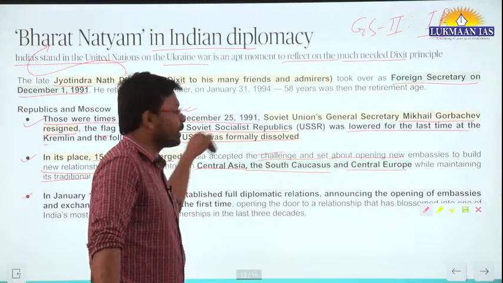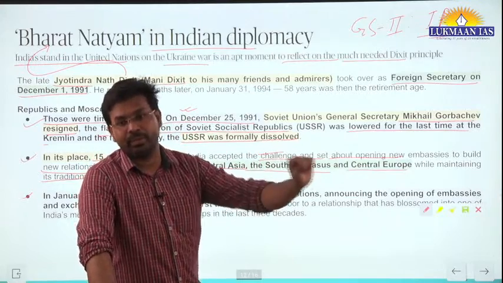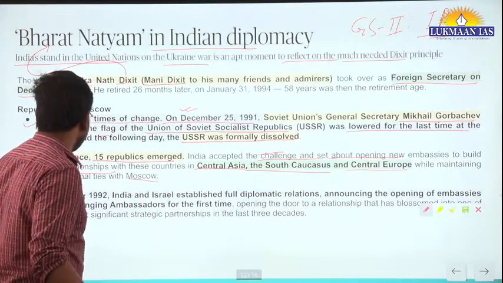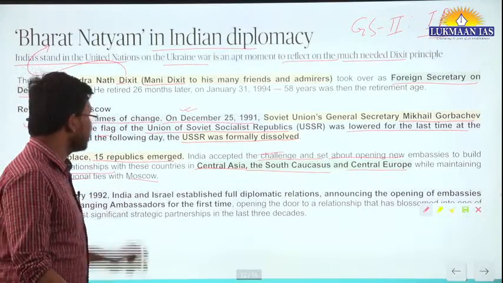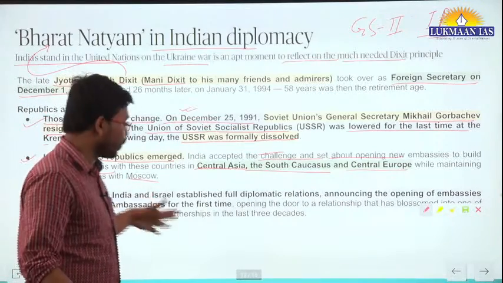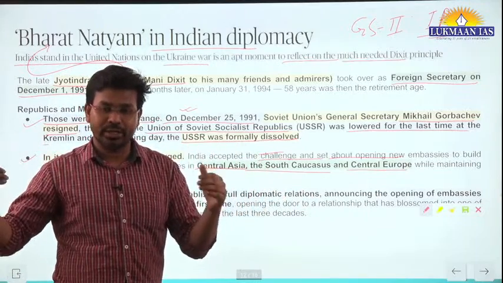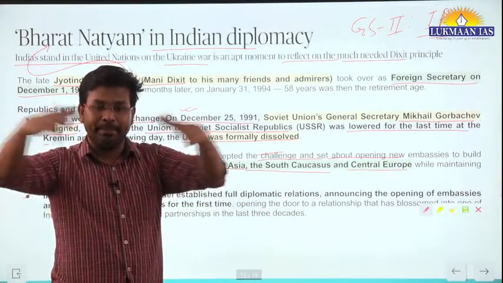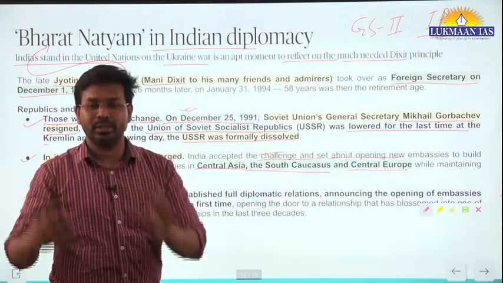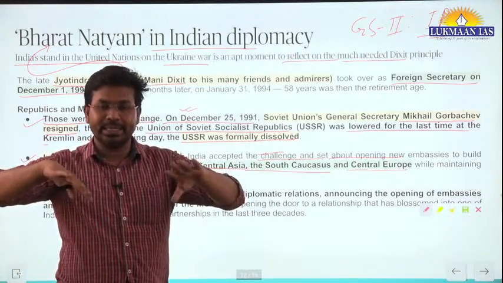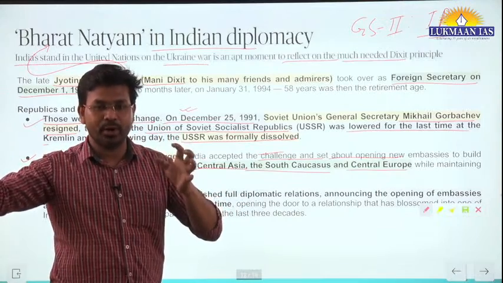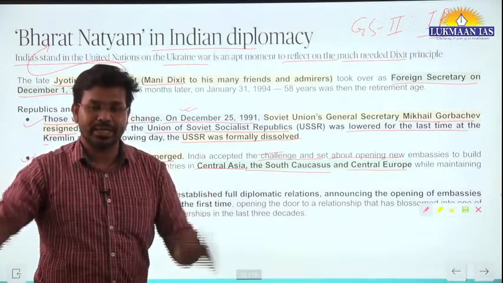Because these new countries emerged, India formed relations with them, and it maintained traditional ties with Moscow, because Moscow, meaning Russia, was the major country. The main USSR had the policy of Russia, but after they disintegrated, Russia remained smaller, but still the biggest country in the world.